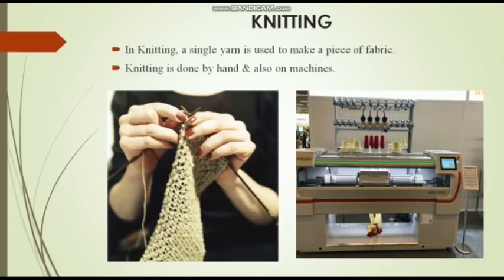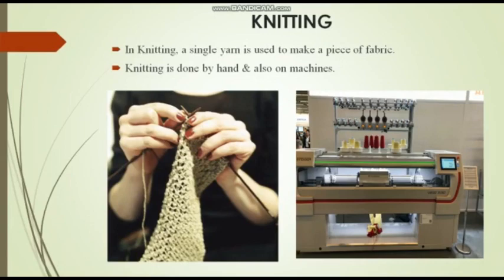What is knitting then? Knitting is also a process used to make fabric, but instead of two sets of yarns, which were used in weaving, we use only a single yarn and we interlock it so that the fabric is made. Knitting is also done by hand, as shown in the first picture, where we knit the single yarn together. Also, we can use the help of machines.